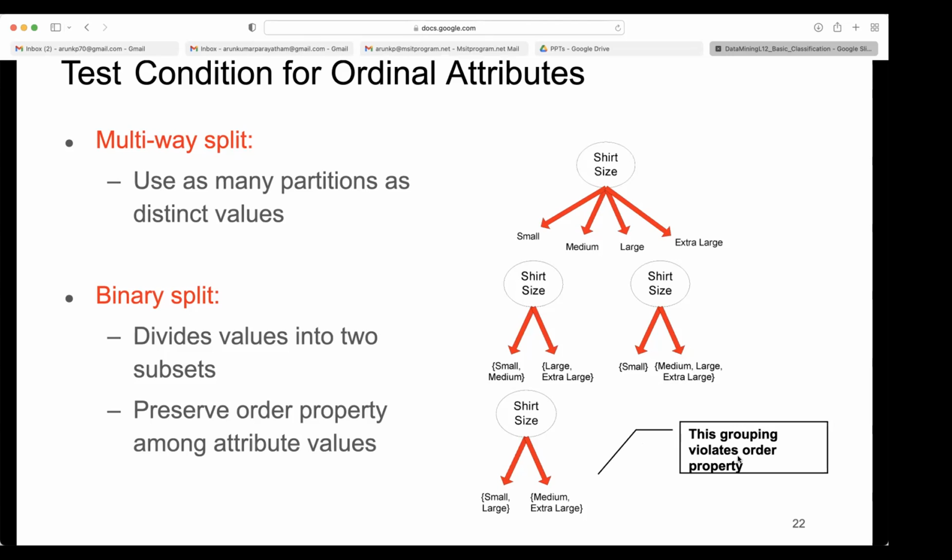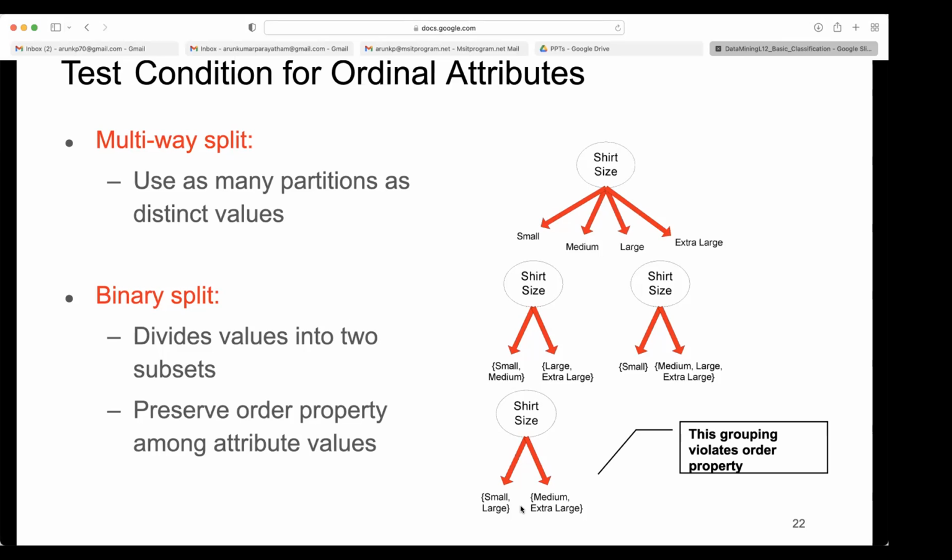So this grouping violates the order property. What violation is there in this? Because it is not in the order, sir. There are two different sizes in between small and large.